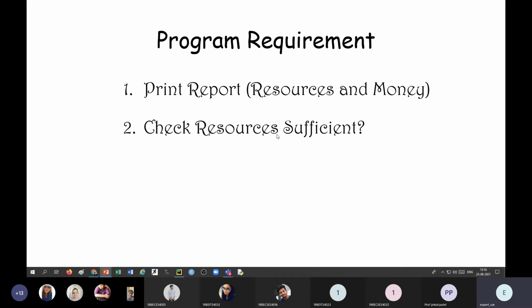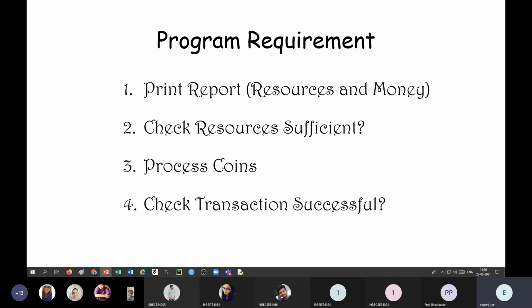The program should check, before preparing the coffee, whether the resources for the required coffee are sufficient or not. You have to process the coins, so you have to ask for the number of coins of each type. Once it is received, you have to calculate the total value of all the coins inserted in terms of dollars. You have to compare it with the cost of the coffee, and if it is more, it should be refunded. Then check whether the transaction is successful. If the coins are sufficient, you have to provide the coffee, and at the same time return the excess money.